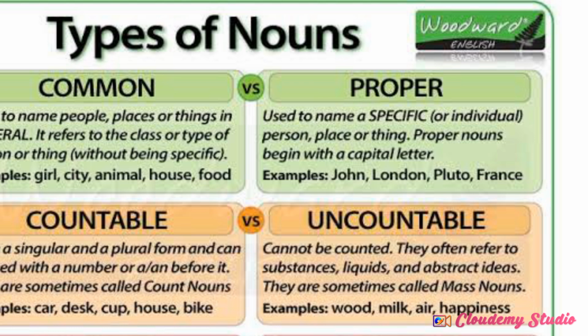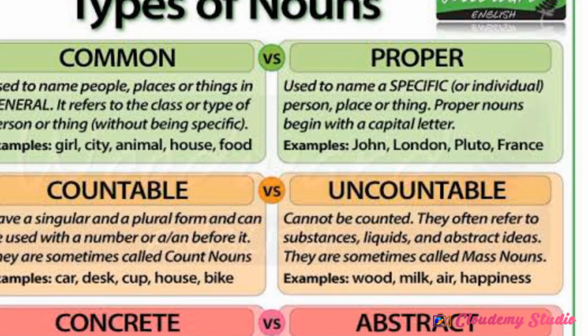Here is an example. Name of a person like John, name of a place like London, a satellite name Pluto, or the place name France. Particularly one kind of name, as you and me all also have a name, right? Maybe you are Lata and I am Shobha. These are the names given for a person or any place like Himalayas, Ganga, London, America, and our country India. So country will be the common noun and India will be the proper one. These are the two types of noun, common and proper.